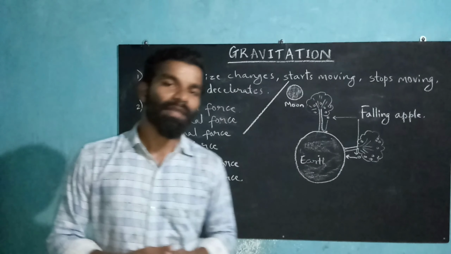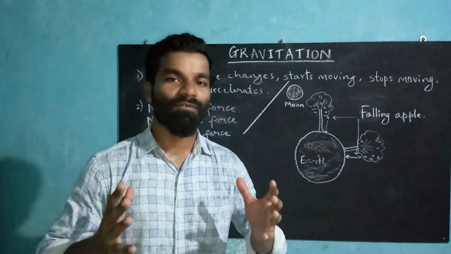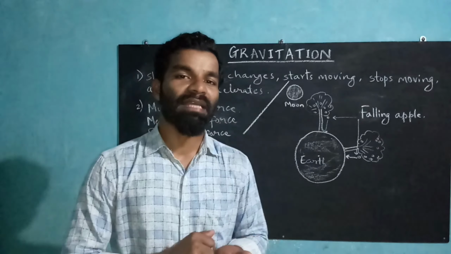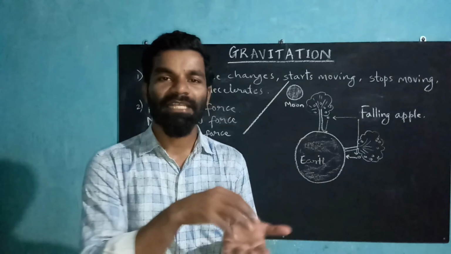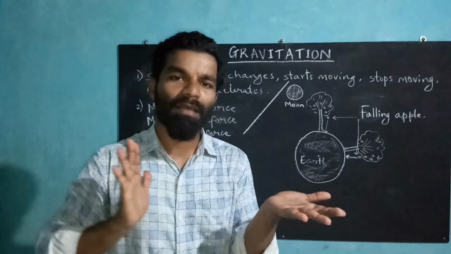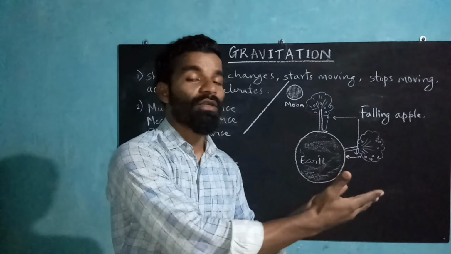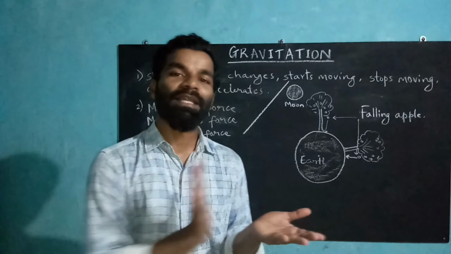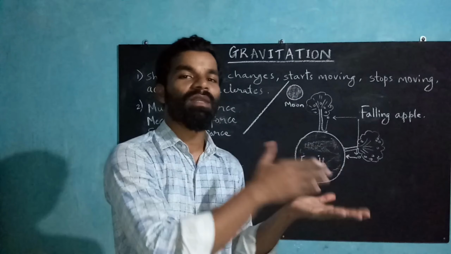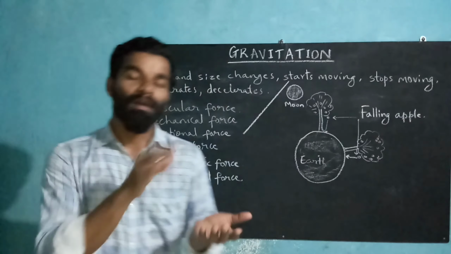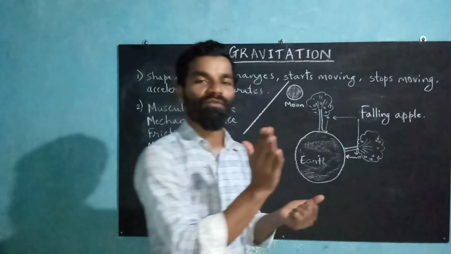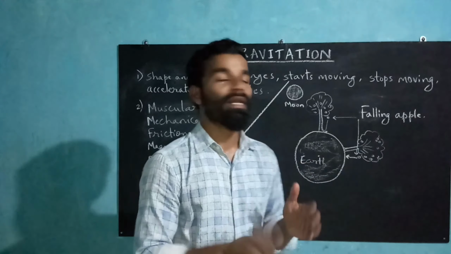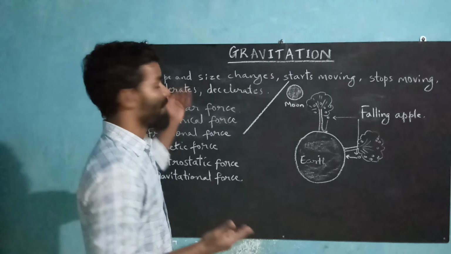So for example, if you take a balloon and press it with your muscular force, definitely its shape and size will change. Now suppose the object is at rest. Suppose I take a tennis ball, it is at rest, and I just apply a muscular force, it might come into action. When the ball falls down, we come to know that the application of force has resulted in a change in the position of the ball. So an object at rest might start moving. If the object is moving, it might come to rest, or it might decelerate, or it might accelerate.